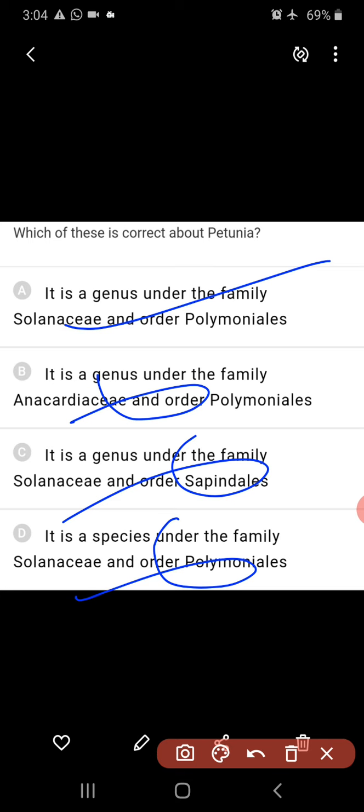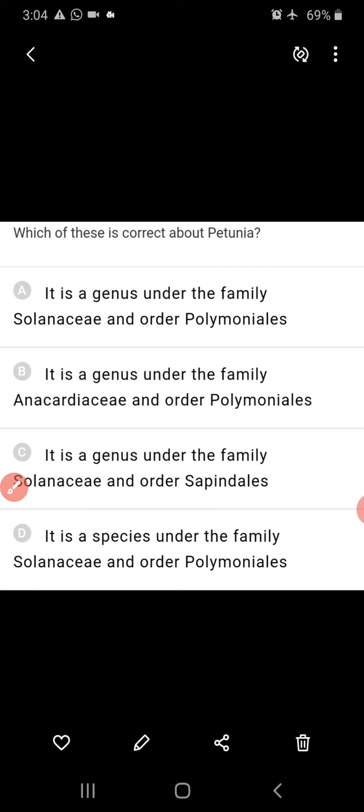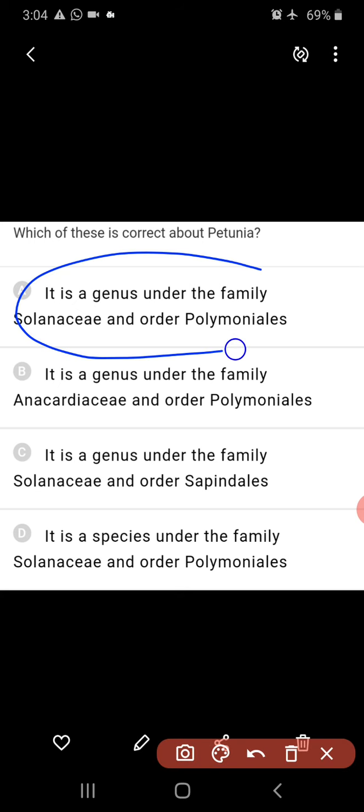Petunia is a genus. So here 1 and 4 are resembling, but if you make an observation, you can find out the right answer. So it is a genus under family Solanaceae and order Polemoniales. But here it is given that it is a species under family Solanaceae and order Polemoniales. So A is the right answer. It is a genus under the family Solanaceae and order Polemoniales.